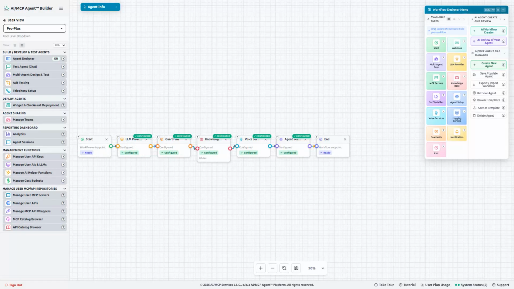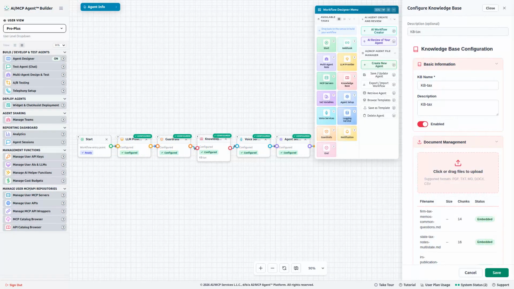Here's the agent in the visual designer. Every solution is a workflow, read left to right. It starts, connects to a language model, applies its guardrails, draws on a knowledge base of the firm's tax materials, adds a voice services task so it can also speak and listen, follows its instructions, and returns a cited answer. There's no code. Each capability is just a task you drop onto the canvas and configure.